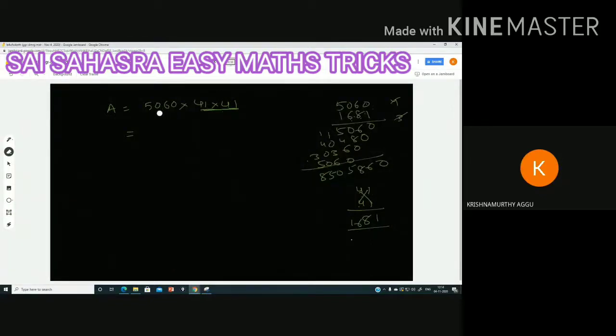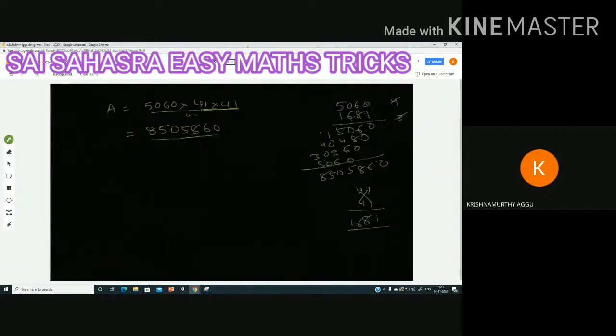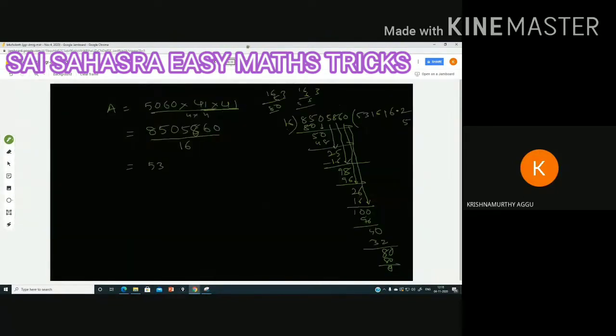When we are multiplying 5060 with 41 into 41, we got 850, and the next 5860, divided by 4 into 4 is left here. 4 into 4 is 16. We get 3161.6.25. Approximately, after the point, if the digit is 5 or more you can go to the next number.